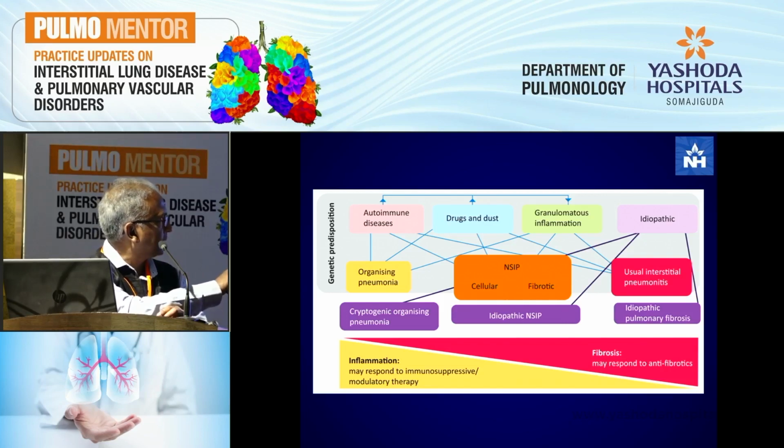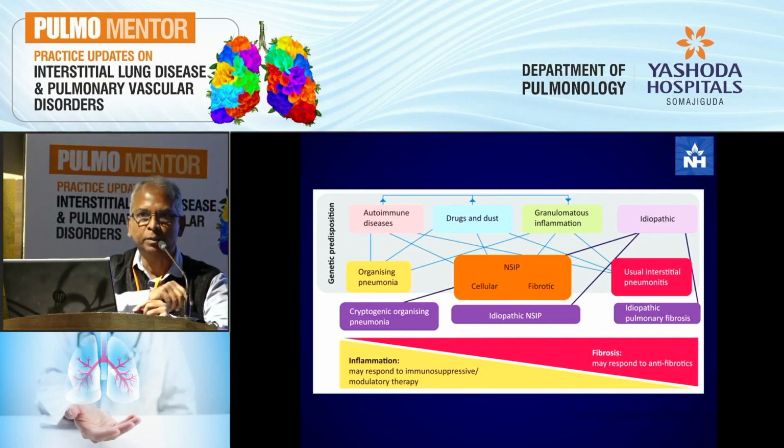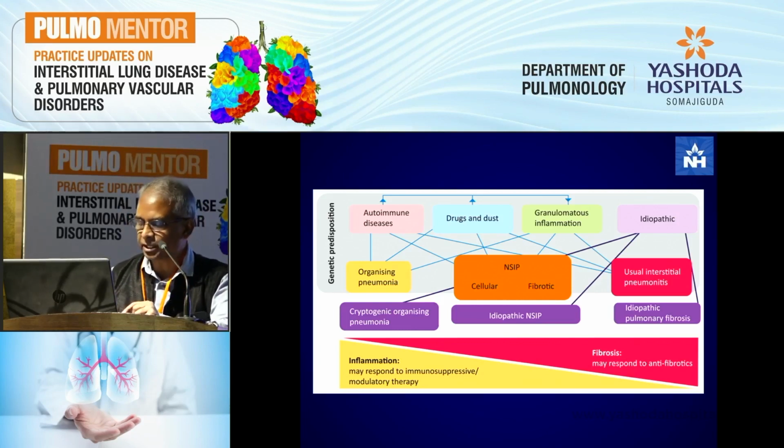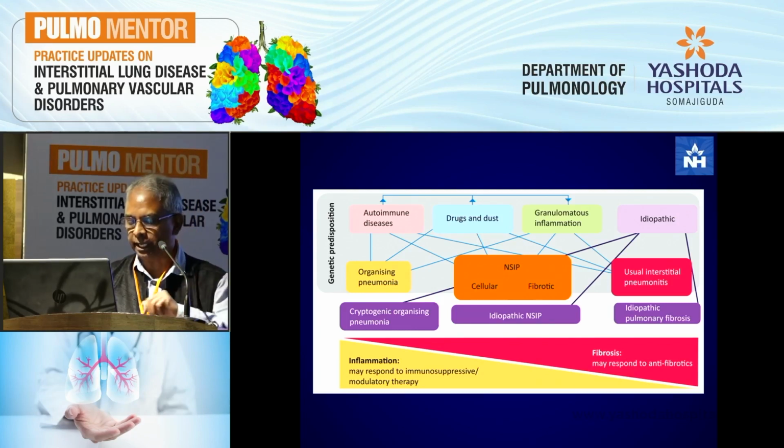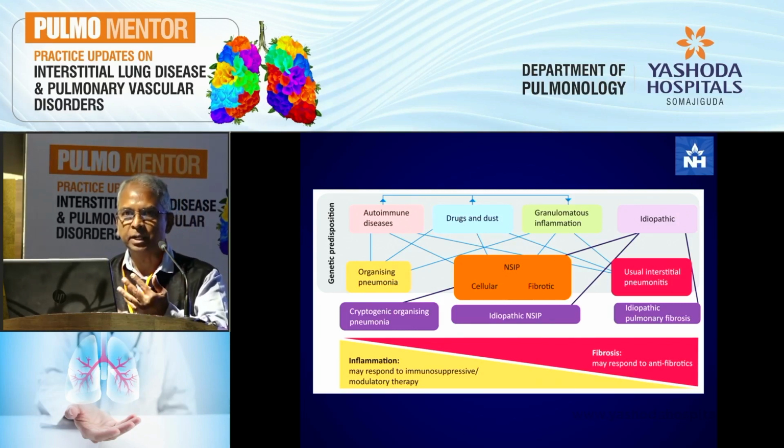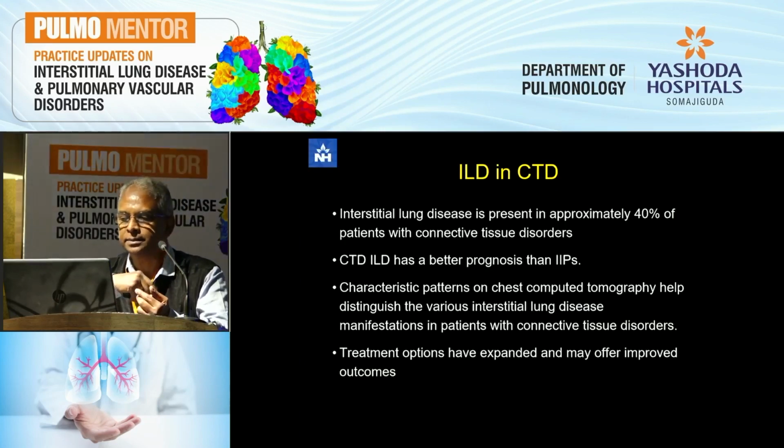And if you look at this end of it, where the organizing pneumonia is, you typically get mostly inflammation, while in the UIP pattern, and for example IPF, you get predominantly fibrosis that may respond to antifibrotics, while the inflammatory pattern responds very well to anti-inflammatories, and we need to catch it before it moves towards the fibrotic end of the spectrum. And this is equally true of your CTD ILDs.